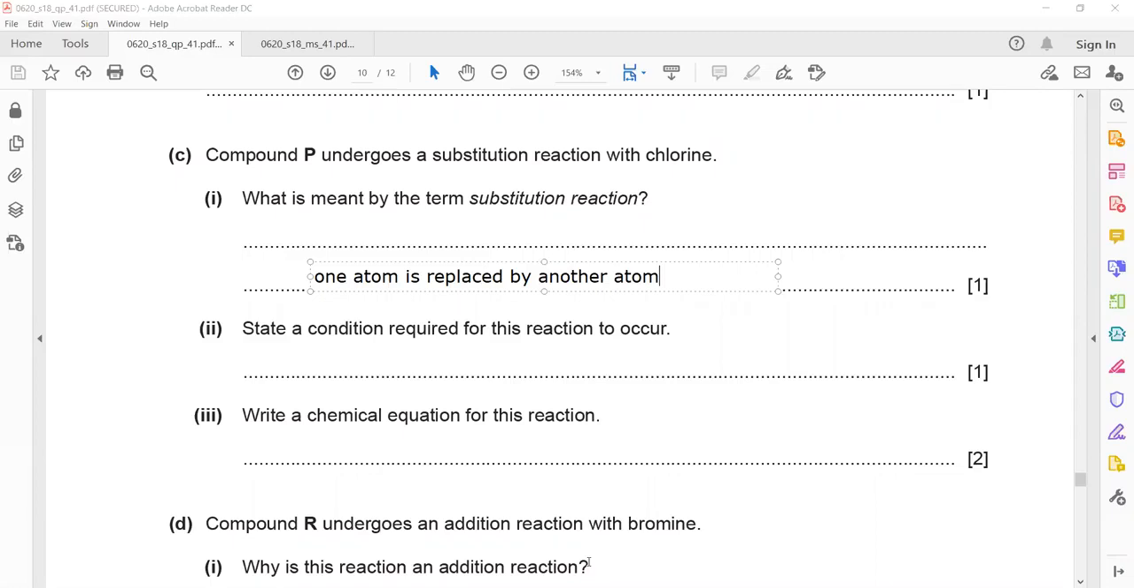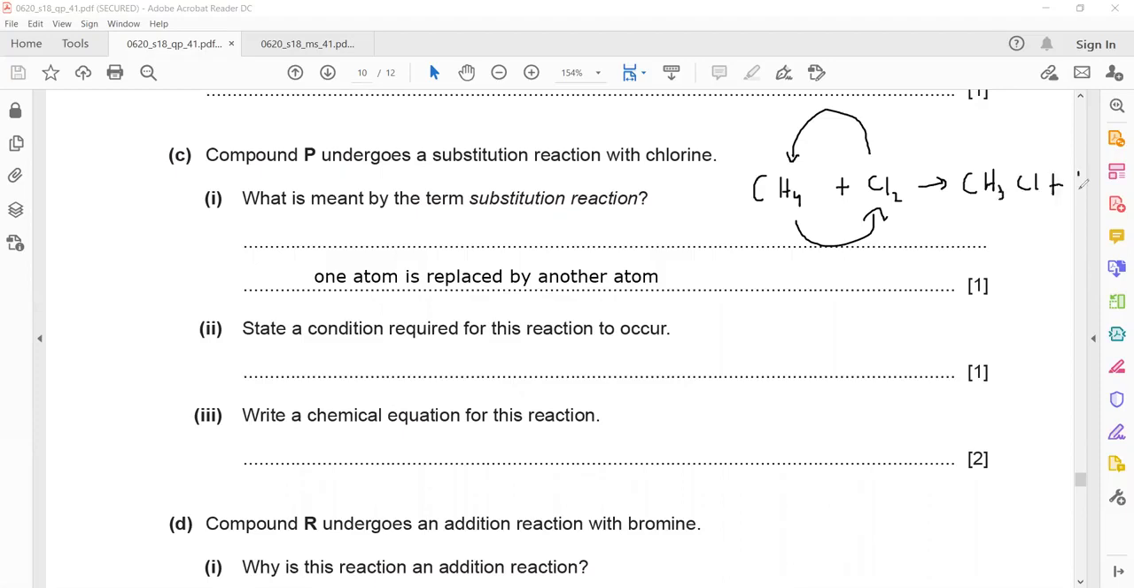Yeah, we discussed substitution reaction. If the reaction of alkane with chlorine, if you remember, like if we write CH4 reacting with chlorine, one chlorine atom will enter and one hydrogen will be replaced. So this is what we call a substitution reaction. So CH3Cl plus HCl will be the product. State the condition required for this reaction to occur. At what condition does it occur? It occurs in the presence of ultraviolet light or UV.